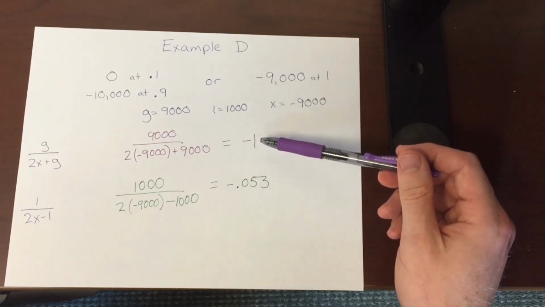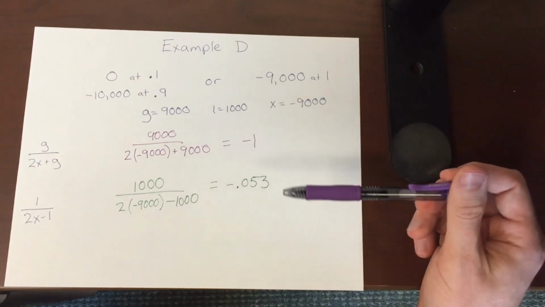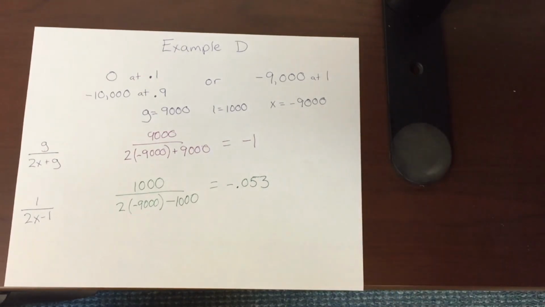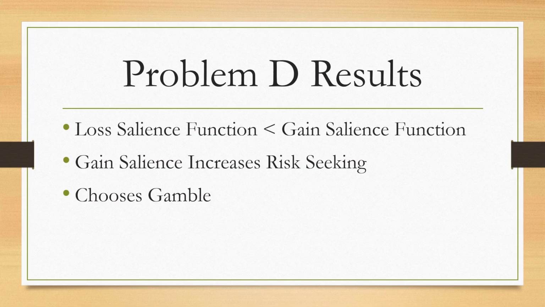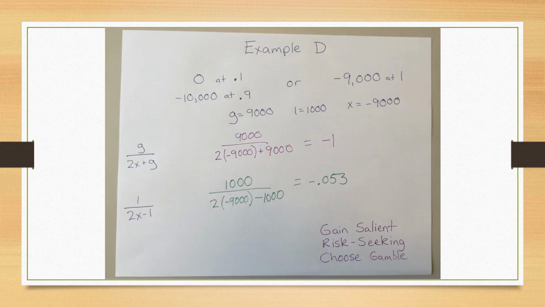And so here we are going to have gain salience. The gain salience function is going to have a larger absolute value. In problem D, the loss salience function's absolute value is less than the gain salience function's absolute value. Gains are more salient than losses, so we have gain salience. Gain salience increases risk seeking and thus makes us more likely to choose a gamble. Once again, check your work. We can see that we're gain salient, which makes us more risk seeking, which makes us more likely to choose the gamble.